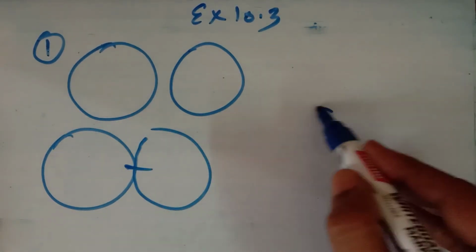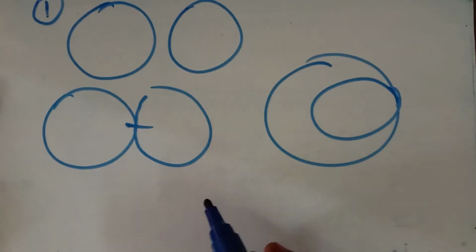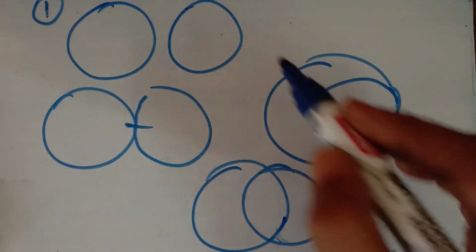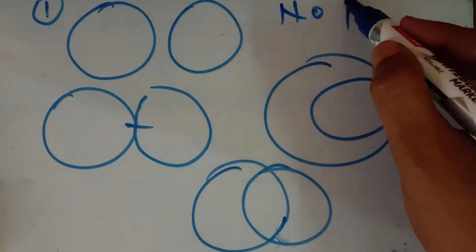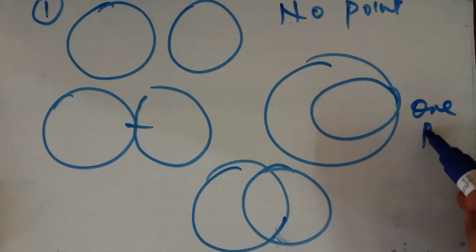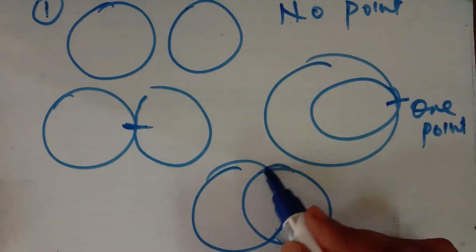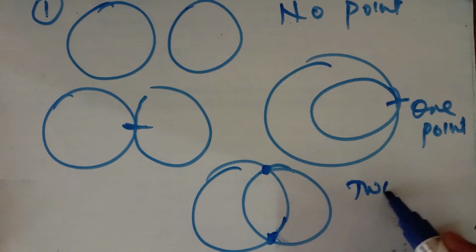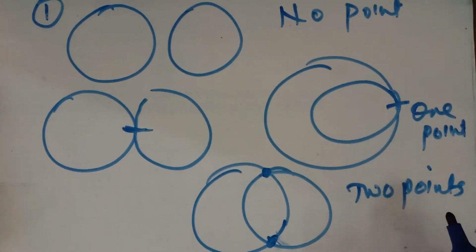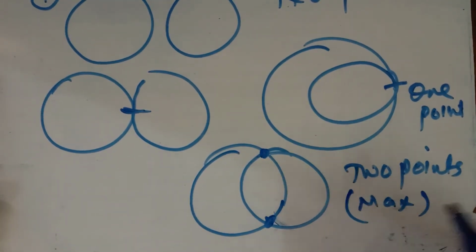Like this, they are intersecting at only one point, and another way is that they are intersecting at two points. So they intersect at no point, one point, or two points. These are the ways we can draw two circles.